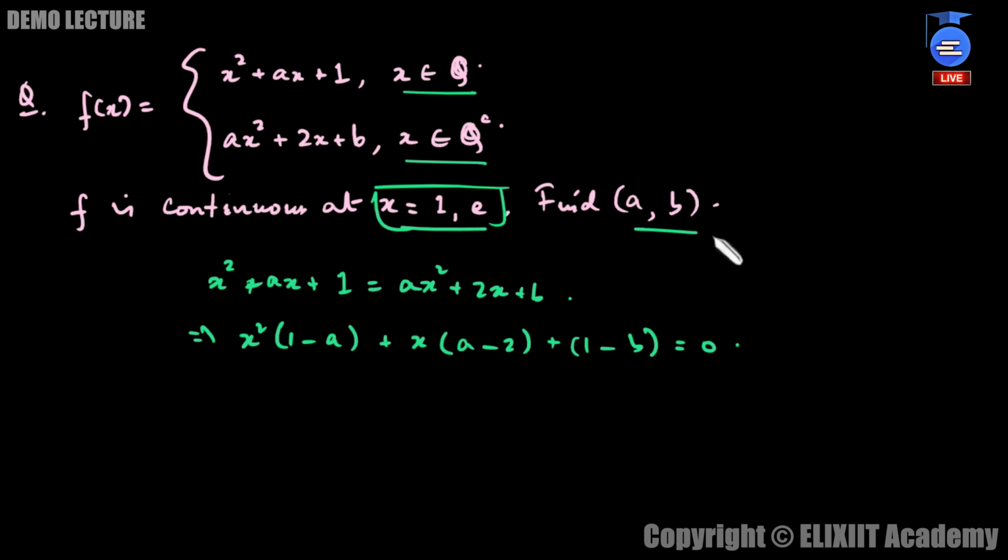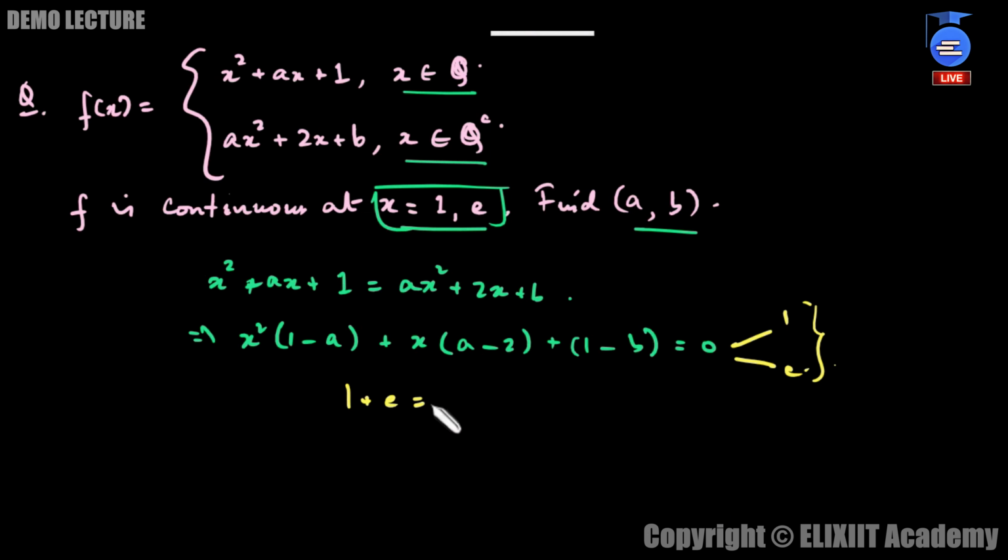We can do this, or there is one more procedure. We can use the BITSAT formula to simplify this, which means we can use the formula for sum of roots and product of the roots, right? Because we know that 1 and e are basically the two roots of this equation. So either you replace the value of x by 1 and then by e, get two simultaneous equations, and solve for a and b from there, or you may use the formula for sum of roots. The roots are known to us.